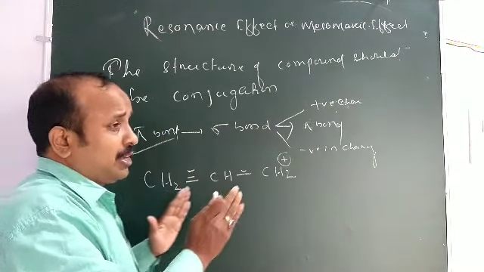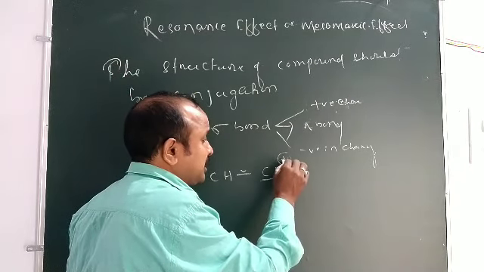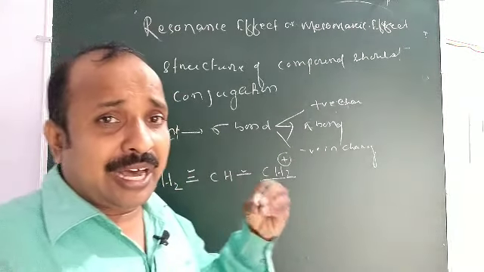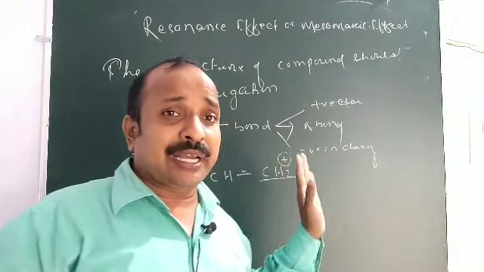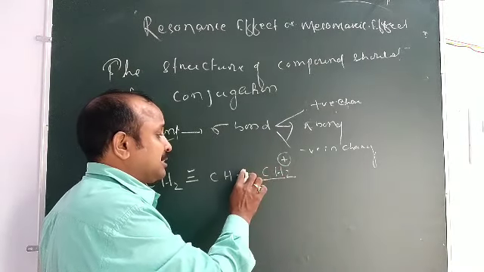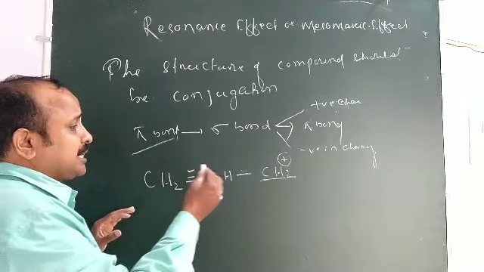So it should form the resonating structure, because it forms a positive ion, meaning the electron of carbon goes away, taken by another atom, so it gets a positive charge.